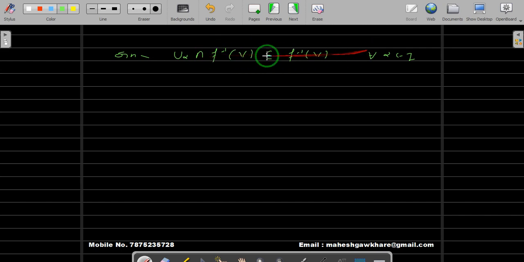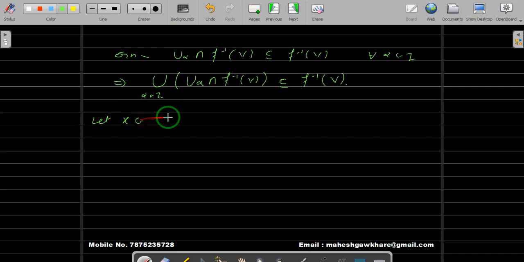So this happens for all alpha. If you take the union over alpha belonging to I of U alpha intersection with f inverse of V, this union is also a subset of f inverse of V. Now conversely, we have to show that f inverse of V is a subset of this union. For that, let us take a point, say x belongs to f inverse of V.